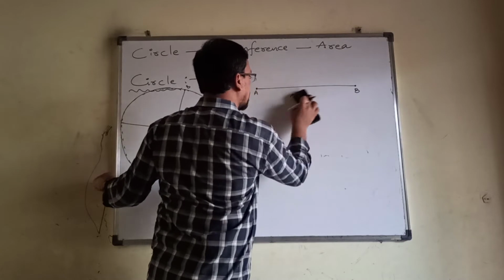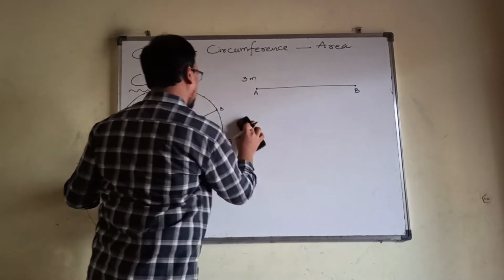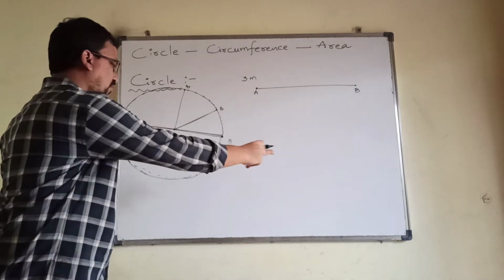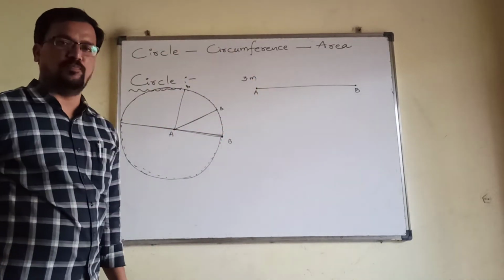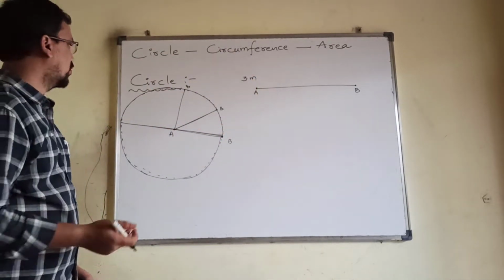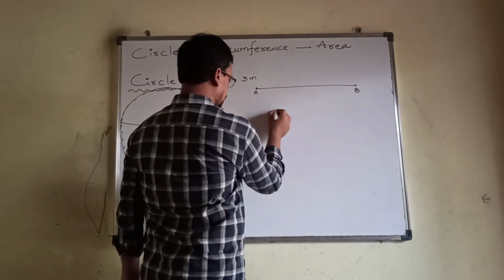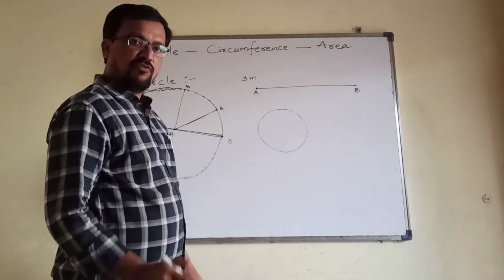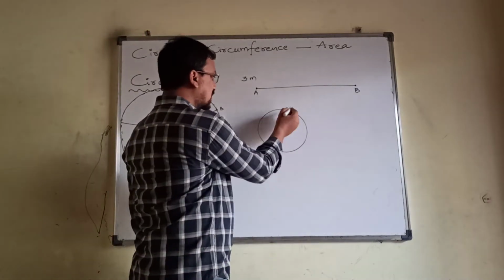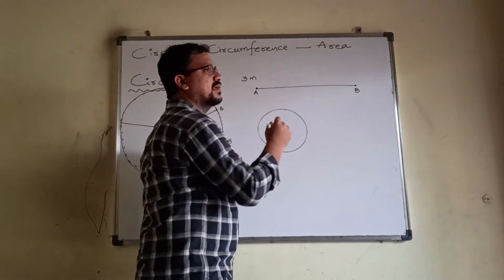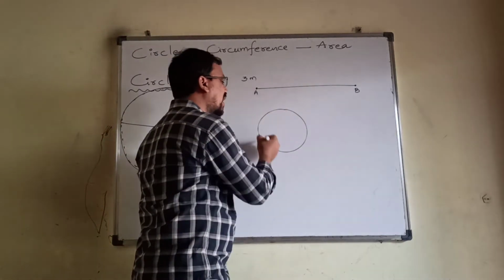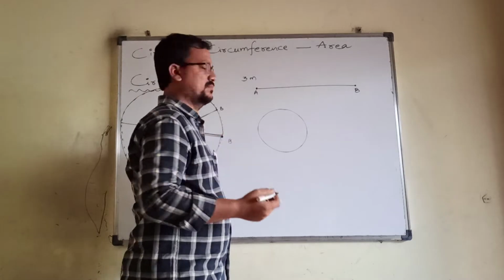Now you need to understand one thing here. How has this circle formed? This circle has formed due to the rotation of you with the rope. Now what I want to convey to you is, we have a circle. This circle is made up of some length, some wire, some thread.